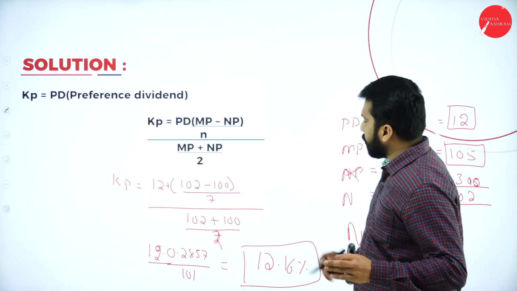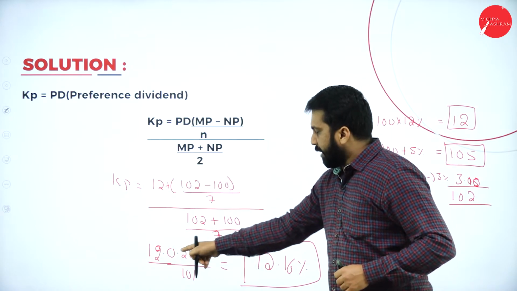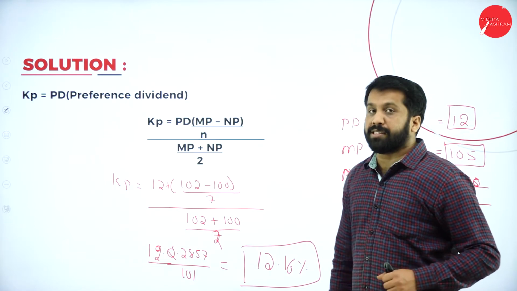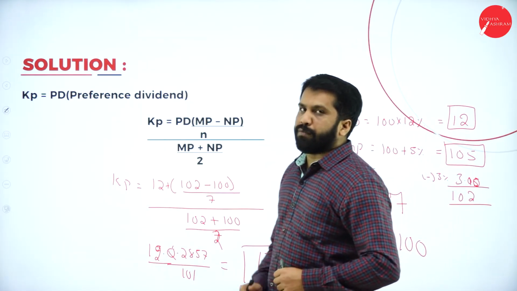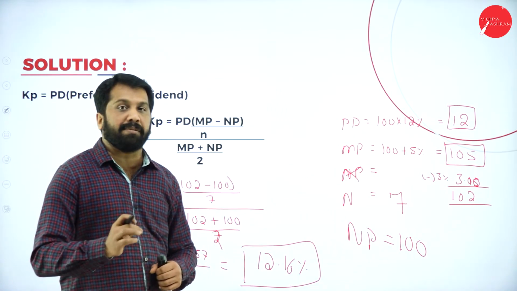This is all about your calculation. Remember, I did this plus 12. I got 12.2857 divided by 101 I did. I got 12.16. Your cost of preference shares. Now, I'll go for the last one, debenture.